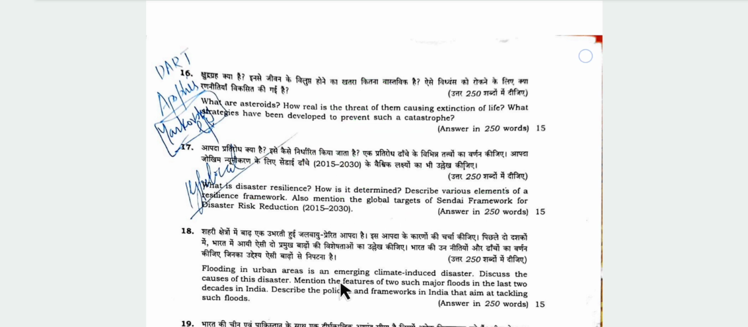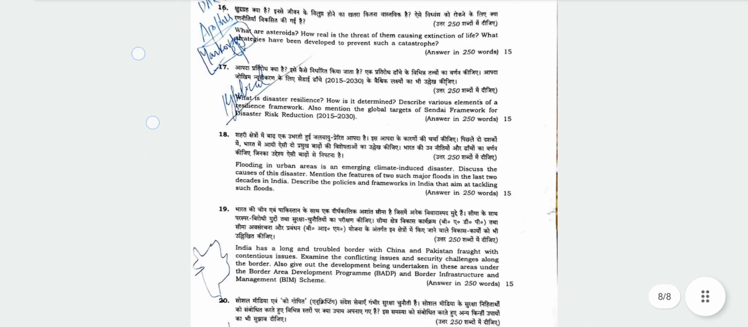Then the urban flooding question. It was pretty much expected because recently there have been many urban floods in India. Two major such floods.